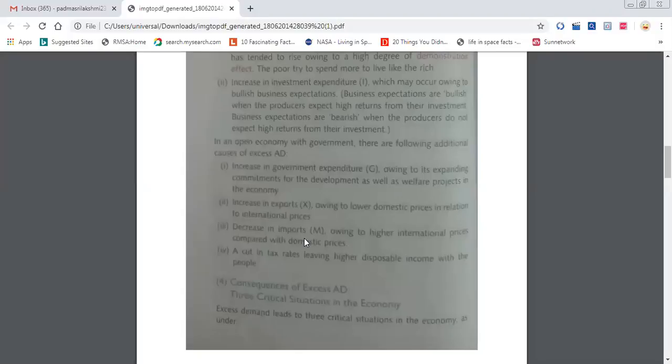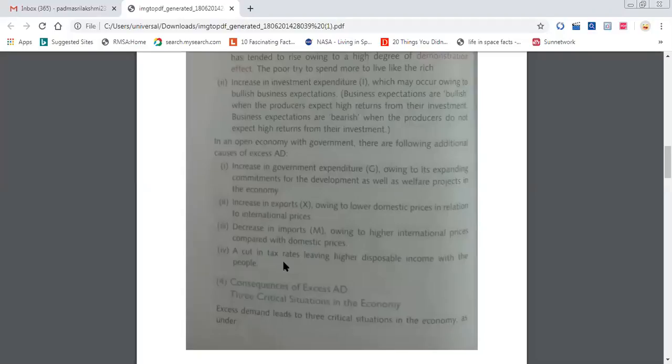Everyone will have income in their hand, and they don't know what to do with the income. They are ready to spend, so that much resources should be there to fulfill the demand. The next reason is a decrease in imports. Imports are less but exports are more; only then will excess demand happen.